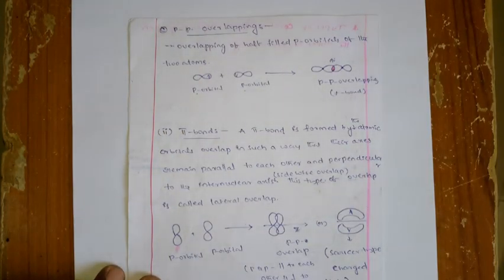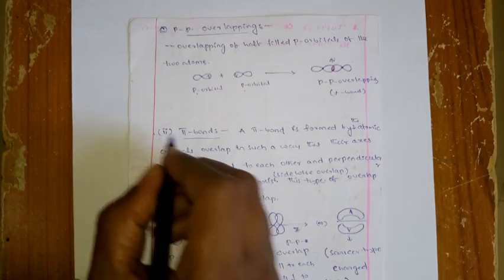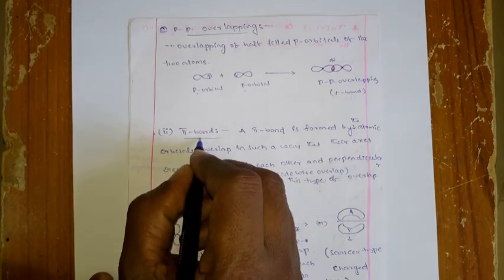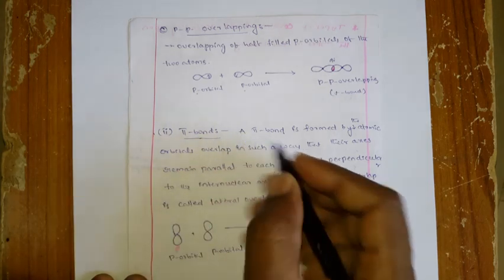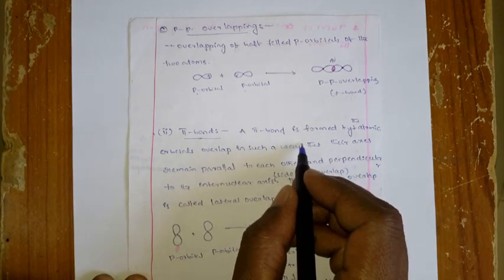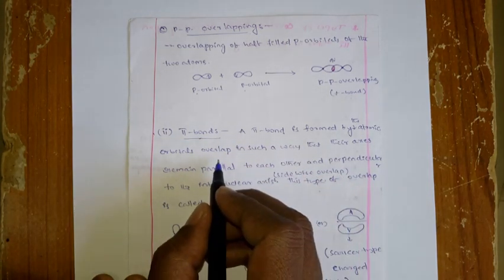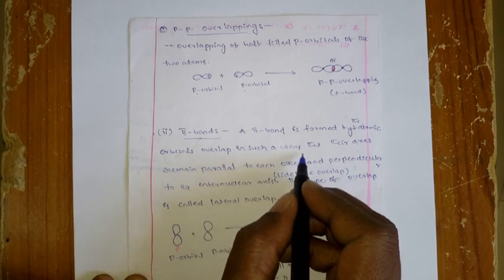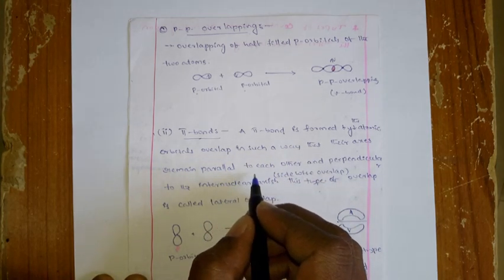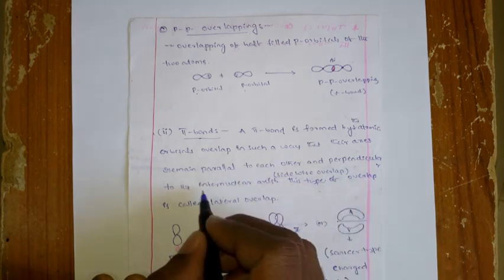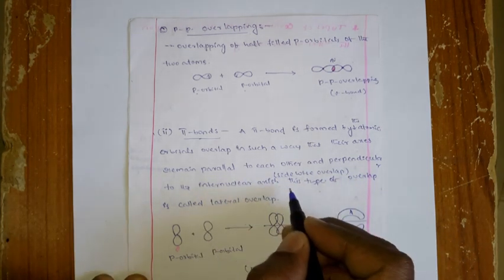Okay, now we can see that the next one is the pi bond. So how a pi bond can form is very simple. A pi bond is formed by the atomic orbitals overlapping in such a way that their axes remain parallel to each other but perpendicular to the internuclear axis.